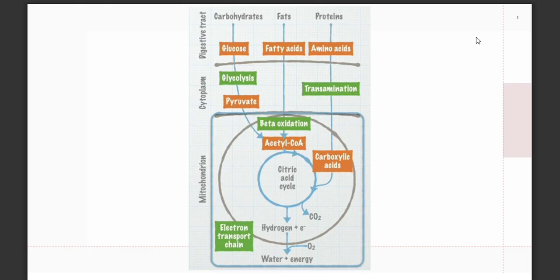Now, these three different subunits will have to simultaneously proceed to the cytoplasm, where they have to be transformed.